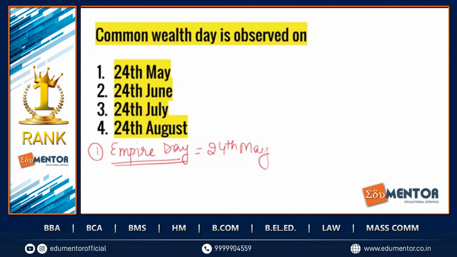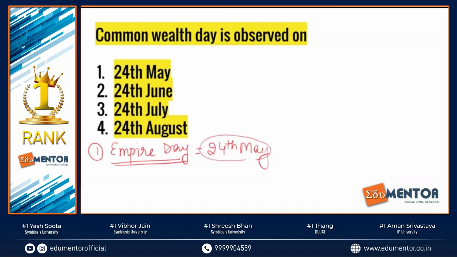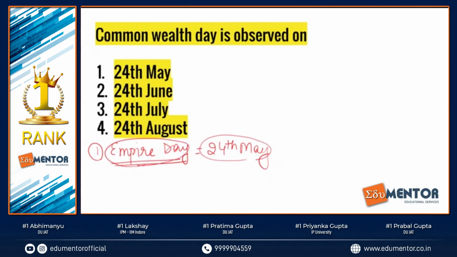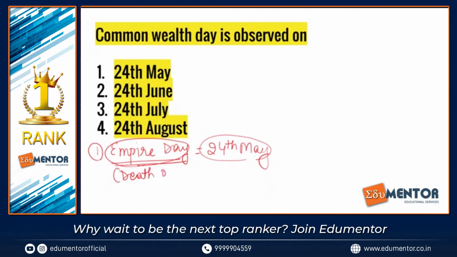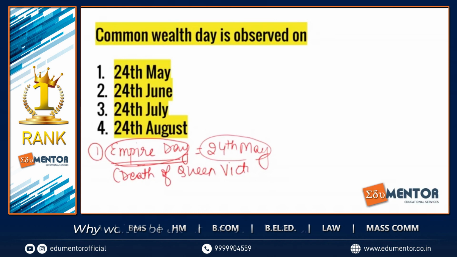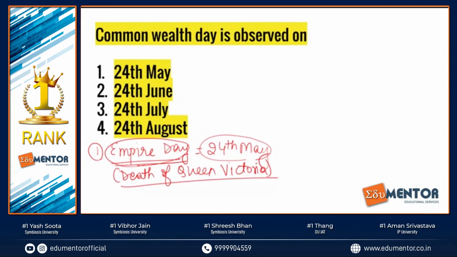24th of May is when Empire Day is celebrated. Why? Because Queen Victoria passed away on 24th May 1901. So since then, this is considered to be Empire Day. Queen Victoria had ruled England in the 19th century, when England had colonized most of the world. The sun was never setting on the empire.